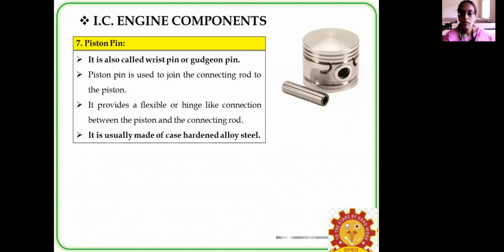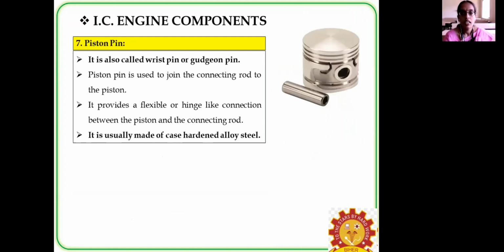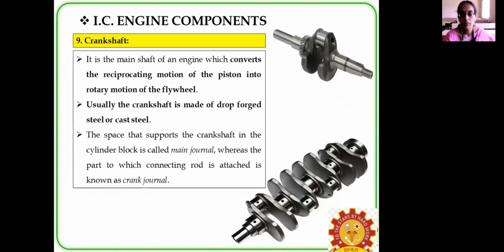Normally there will be only one compression ring, and the rest are oil rings. And the piston pin, as I explained earlier, is normally made up of a hardened alloy. Then the connecting rod has two portions, a smaller end and a larger end. It is made up of drop forged steel. And the crankshaft converts the reciprocating motion of the piston into the rotary motion of the flywheel. It is also made up of drop forged steel.